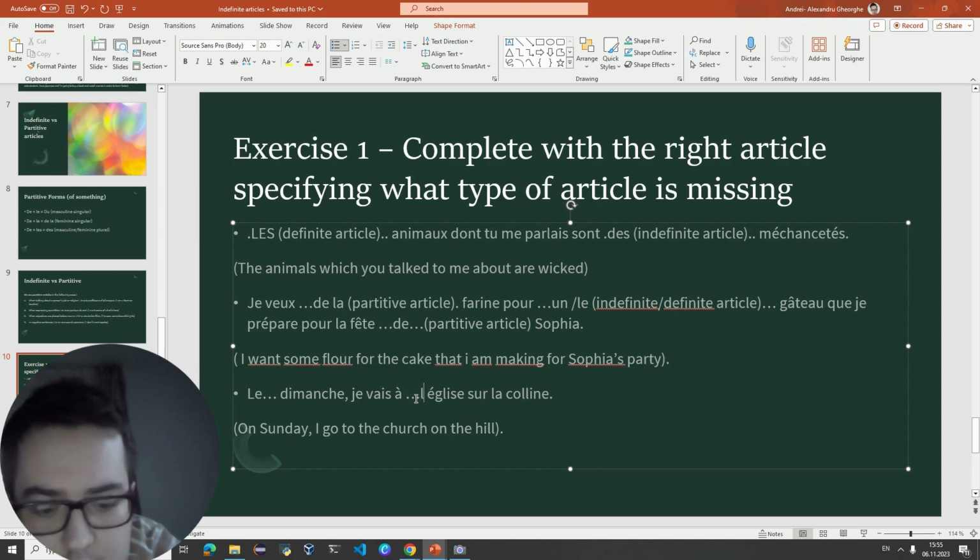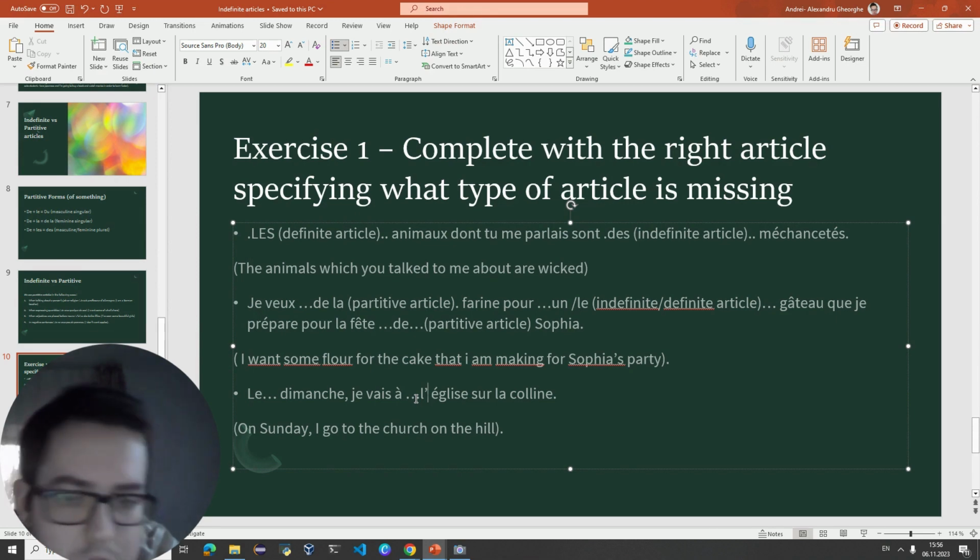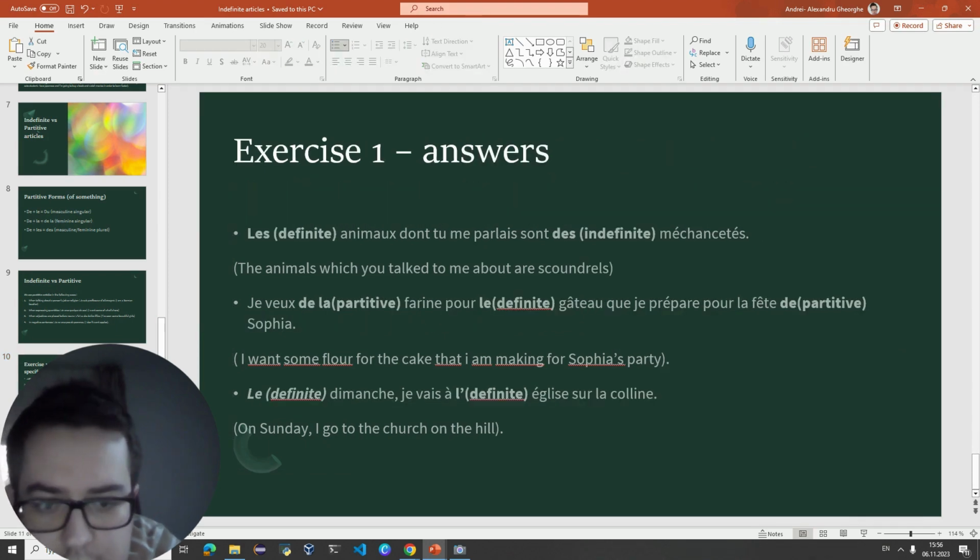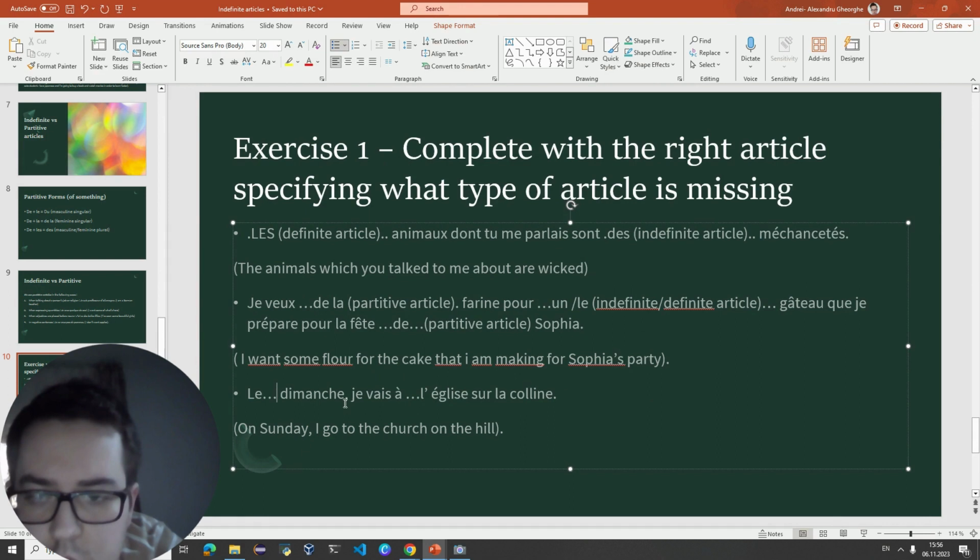So over here, we also need to use l', which would be l'église, but because we have two vowels one after another from different words, we use the process of elision and we obtain l'. Je vais à l'église sur la colline. Right, so in this case, both are definite articles.